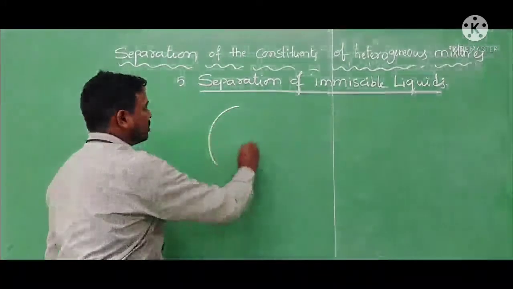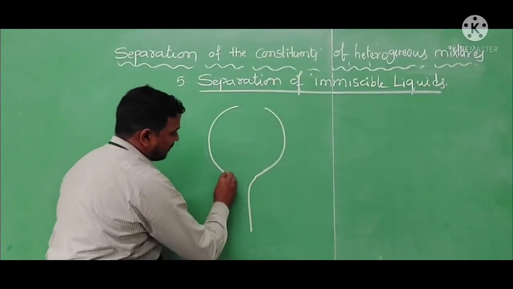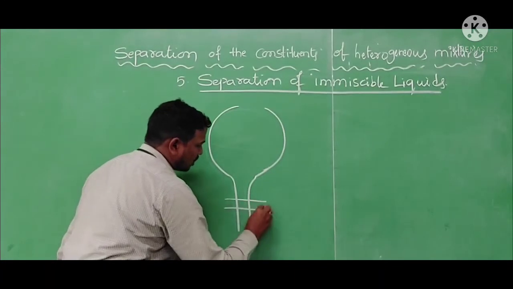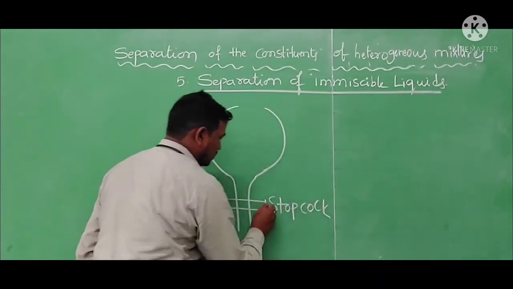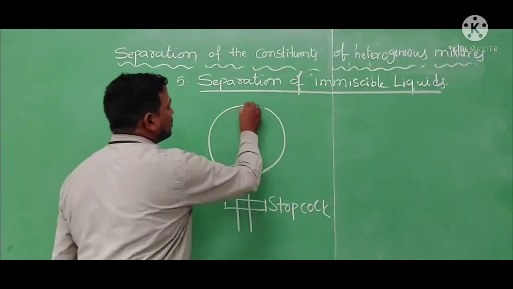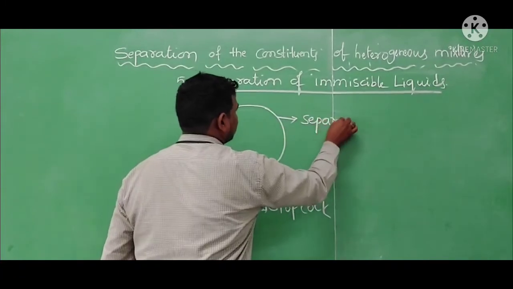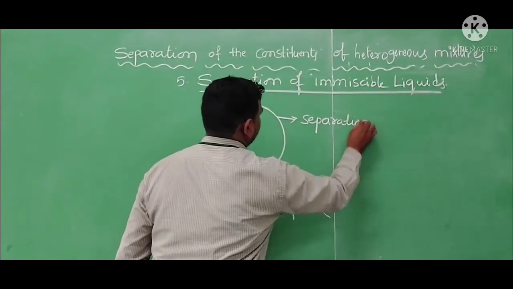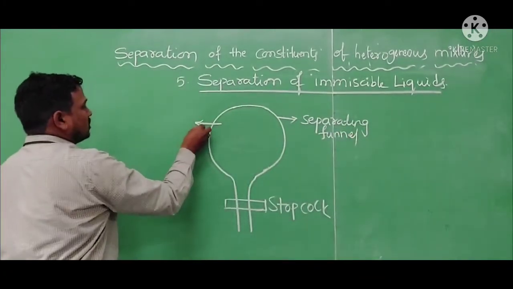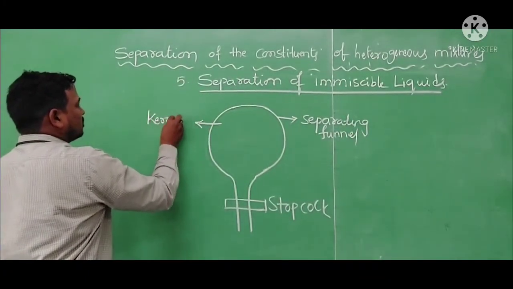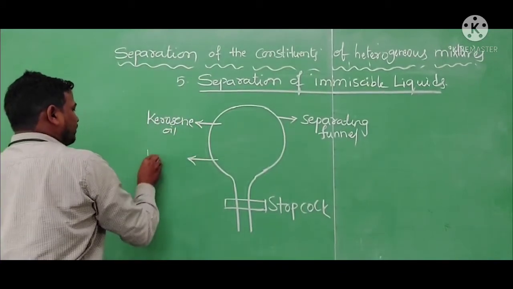Here I am taking a funnel which has a stopcock. This is called a separating funnel. In this, we have kerosene at the top and water at the bottom. Why will the water be at the bottom?